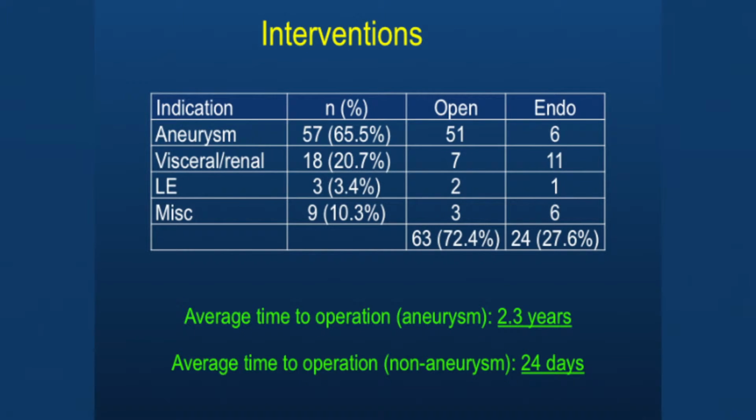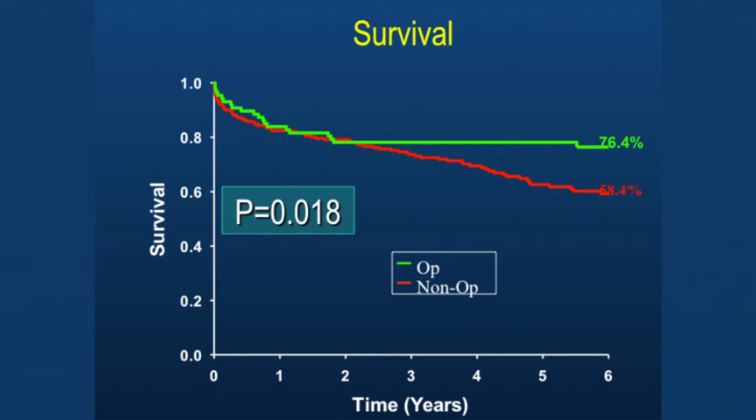Next. And when you look at interventions, almost all of these were aneurysms. So 65% of them were open repairs for thoracoabdominal aneurysms. So these are big operations with this. And you can see the average time to operation was 2.3 years.